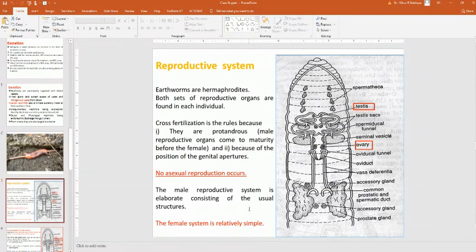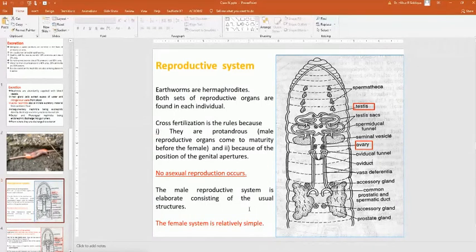No asexual reproduction occurs. Remember this. In some plants, though they are hermaphrodites, asexual reproduction is also observed, even in some lower animals. In some lower animals, they are hermaphrodites, but some asexual reproduction is also present. But in Annelida, remember this, no asexual reproduction is observed. They are expressed in earthworm.